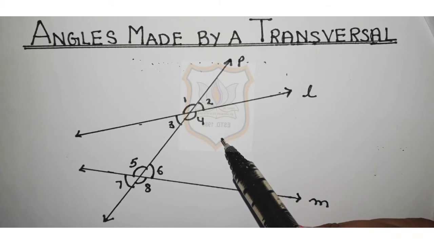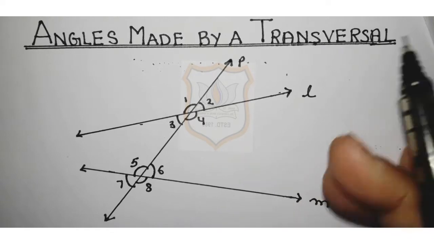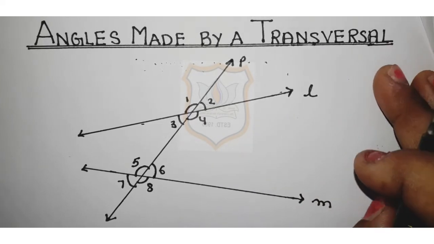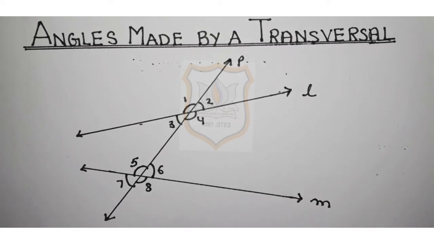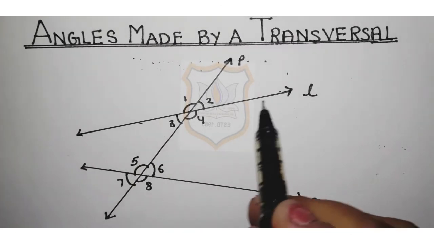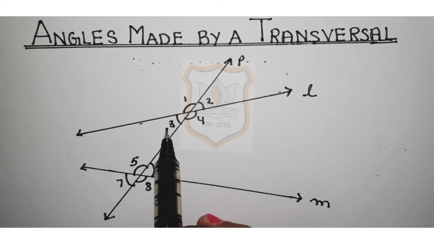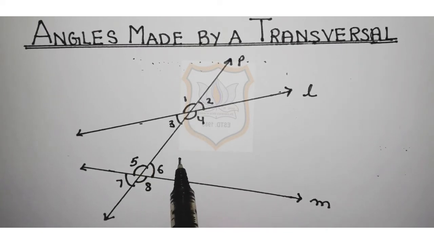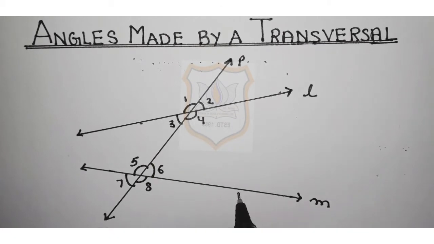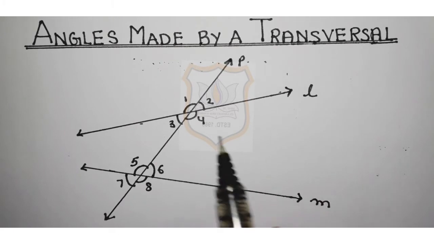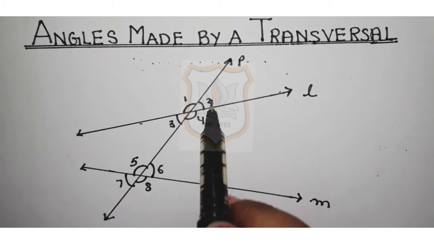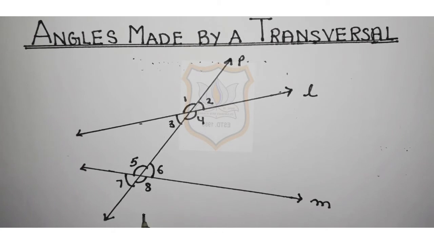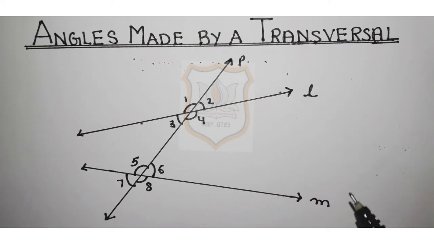I will explain you which are interior angles and which are exterior angles. Now again look at this figure very carefully, students. In these two lines, 4 angles are there: 3, 4, 5 and 6. These 4 angles are interior angles because they are inside these two lines L and M. And angle 1, angle 2, angle 7 and angle 8 are exterior angles because they are outside the lines L and M.